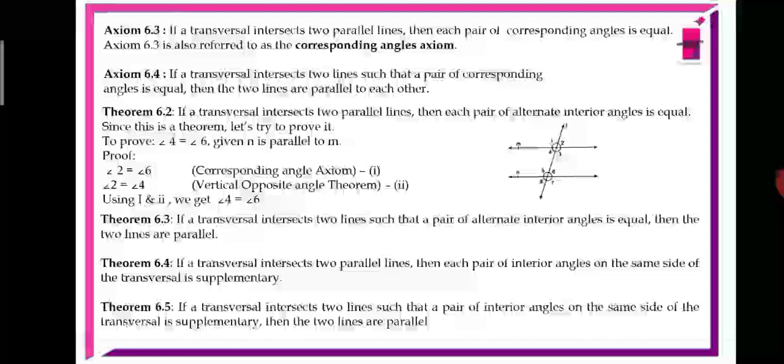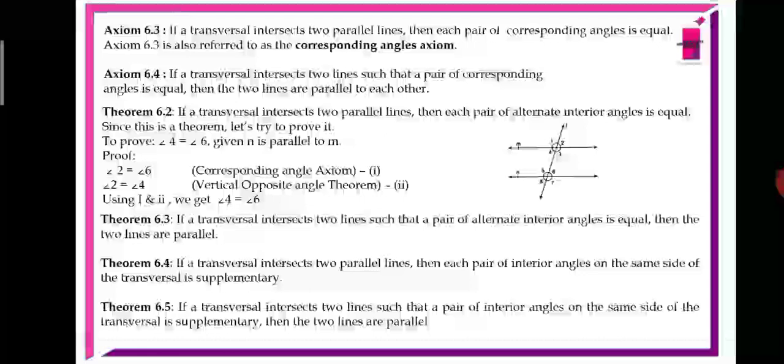So proof: angle 2 equal to angle 6 as they are corresponding angles. So according to the corresponding angle axiom, we can say angle 2 and angle 6 are equal in this example. Angle 2 equal to angle 4, by the vertically opposite angle theorem. Angle 2 and angle 4 are vertically opposite angles, so based on the theorem, we can say that angle 2 equal to angle 4.